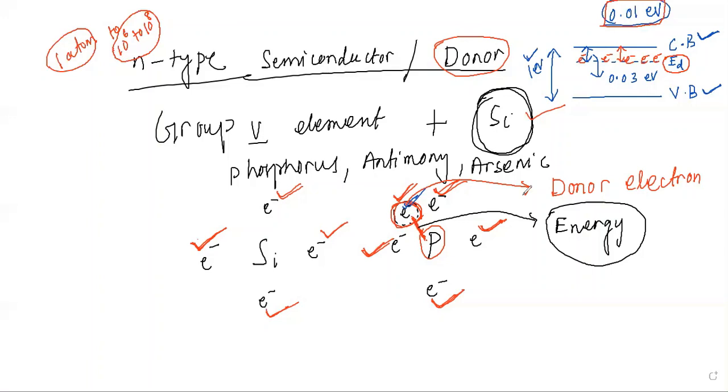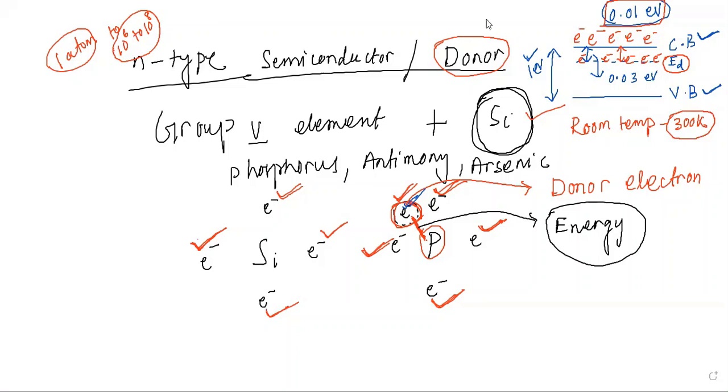So the electron in the conduction band, now suppose I consider room temperature, or we said around 300 Kelvin. At 300 Kelvin, the amount of energy gained by these donor electrons is enough, so they can easily be elevated to the conduction band to conduct electricity, or we said to affect the conductivity of the material.